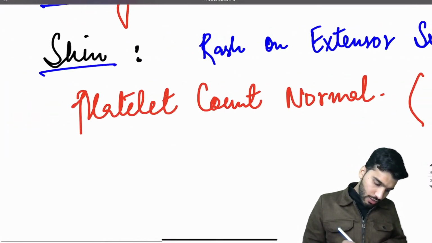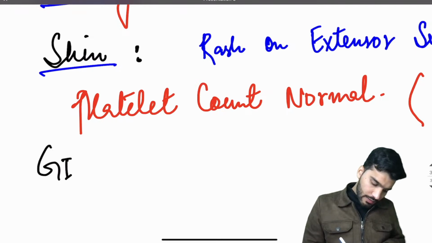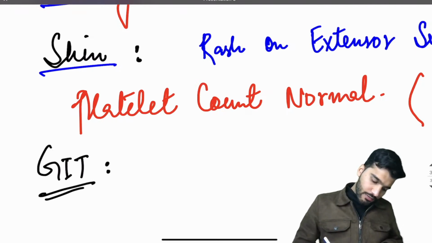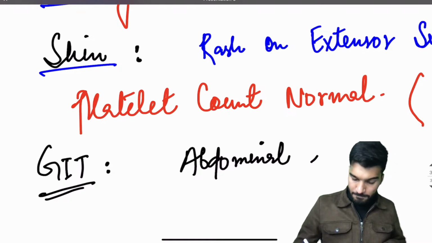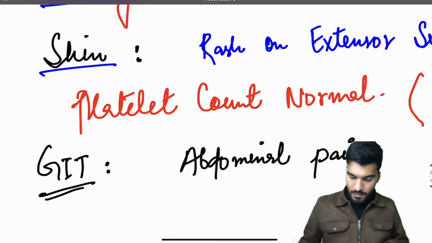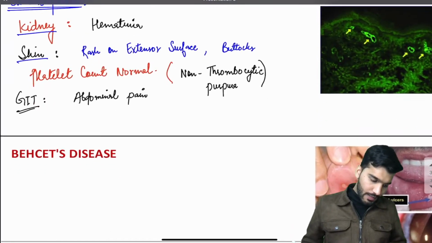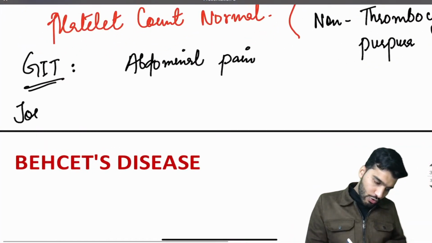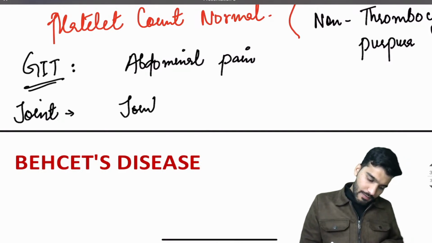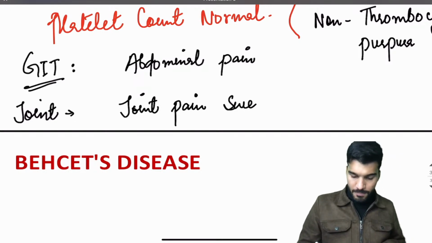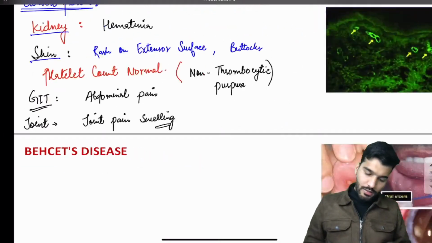Along with that, if we talk about the GIT being involved, which symptoms will the patient have? The patient is complaining of abdominal pain. And if we talk about joints, the patient is having joint pain or swelling.